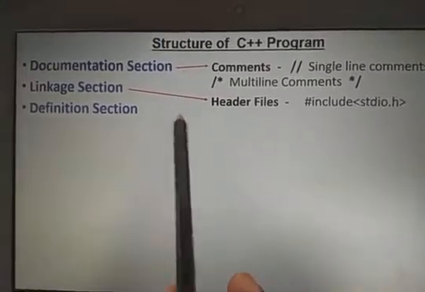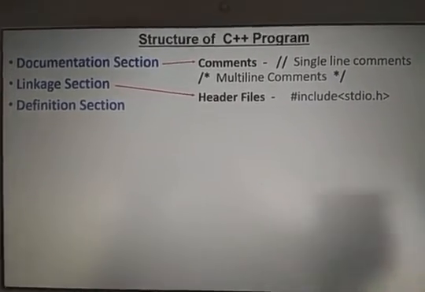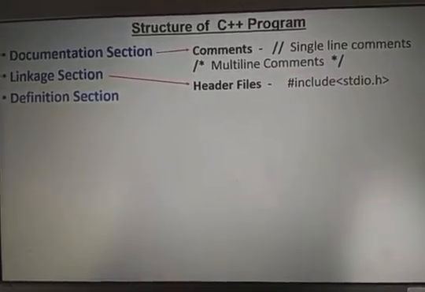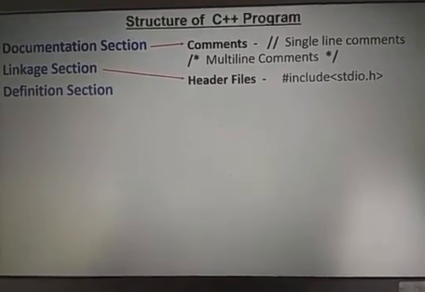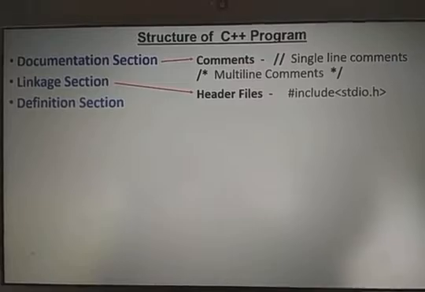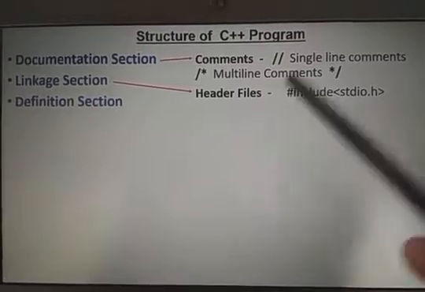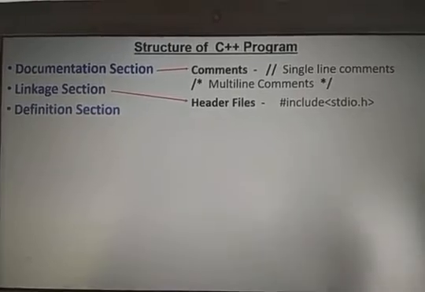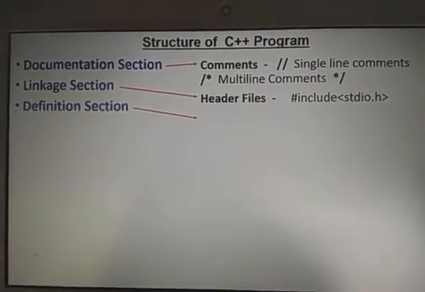The third section of the C++ program is called the definition section. It is also the same as C language. We can define variables and we can define macros. The simple difference between a normal variable and a definition section variable: with int a equals 10, we are defining the value as 10 and saying that it is an int data type. But in the definition section, we can declare the variables without specifying any data type. Depending on the stored value, the type will be considered. Right? So the definition section is the same as C language.